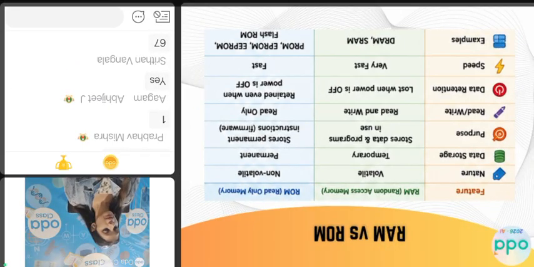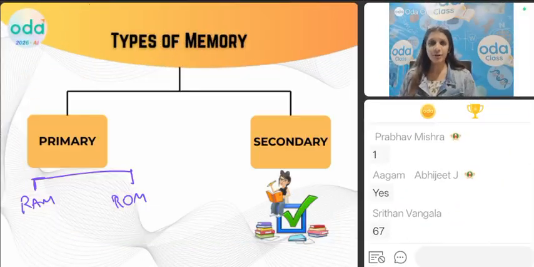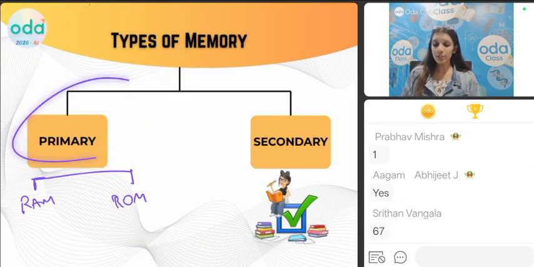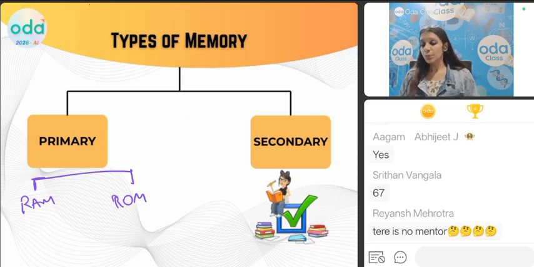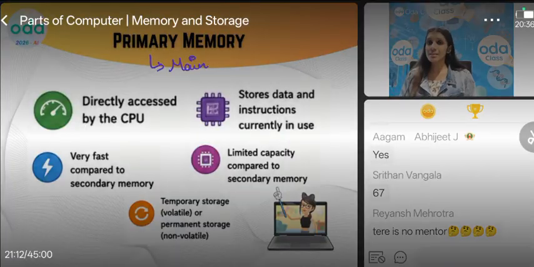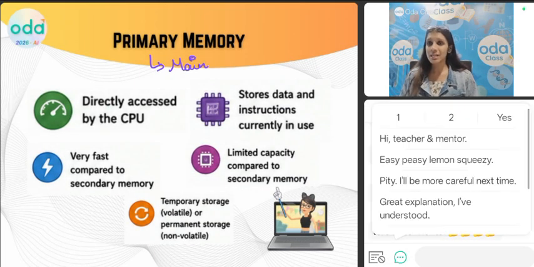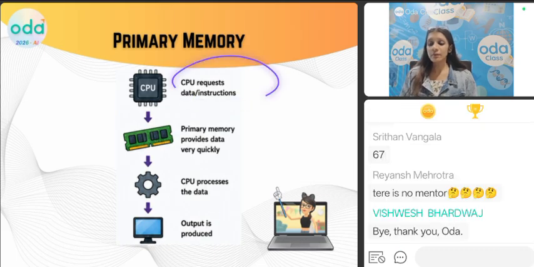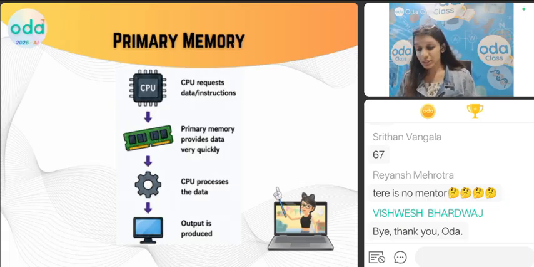Okay? Yes. Okay. But before that, let me just revise one time. There are two types of memory, primary and secondary. Primary memory is what we call the main memory, which is directly accessed by the CPU. How does the CPU directly access it, bachcho? The CPU requests the data or instructions, and this primary memory provides data really quickly, and the CPU processes the data and the output will be produced. Am I clear, everyone? Crystal clear?